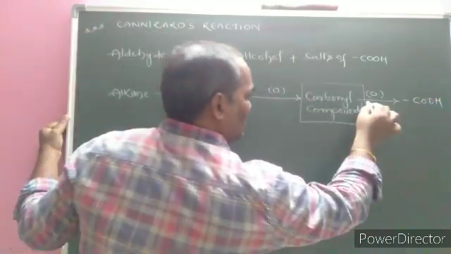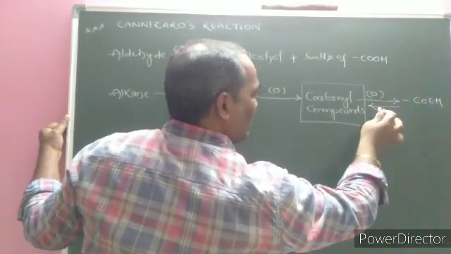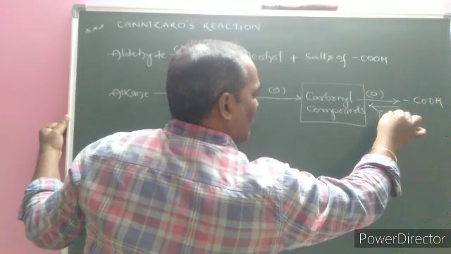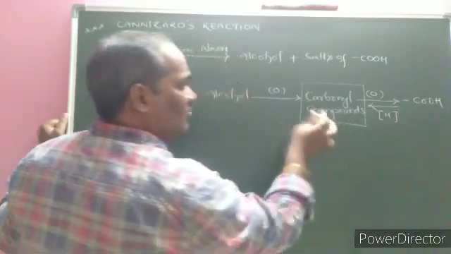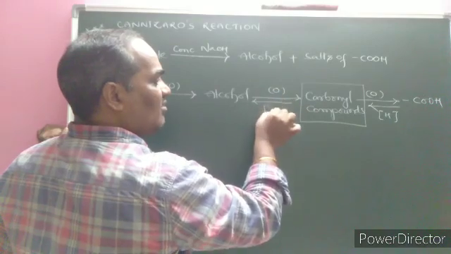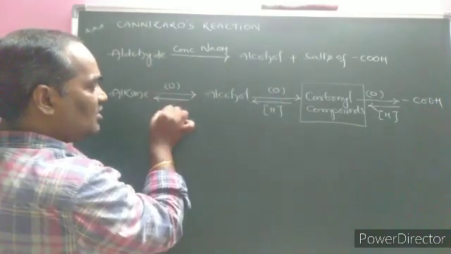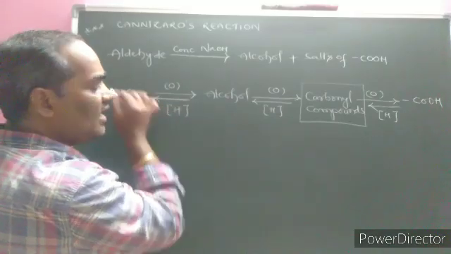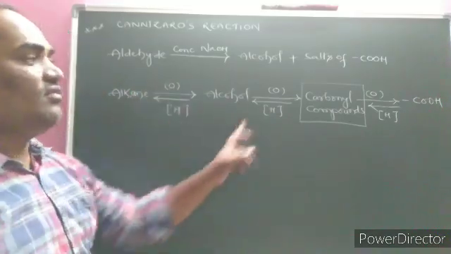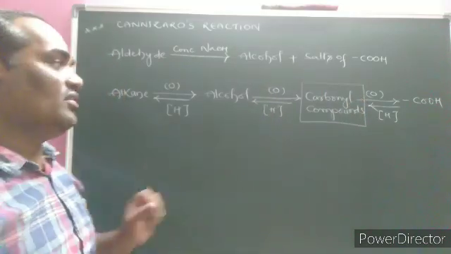The general opposite process: carboxylic acid on reduction forms carbonyl compound. Carbonyl compounds again on reduction form alcohol. Alcohol on reduction forms alkane. Depending on the strength of the reducing agent, from where to where it is reducing is the important thing.